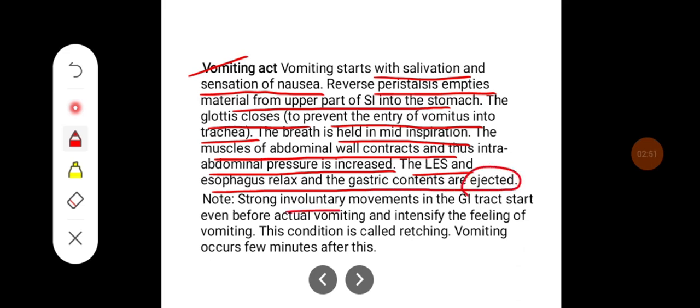Note that strong involuntary movements in the GI tract start even before actual vomiting, and the intensity of the feeling of vomiting increases. This condition is called retching. Vomiting occurs a few minutes after this.